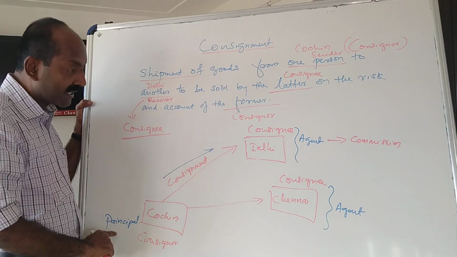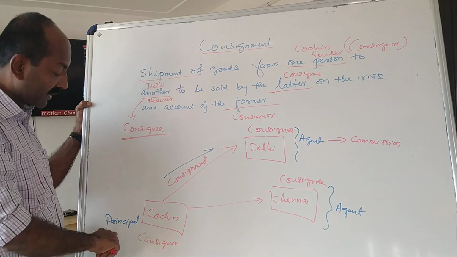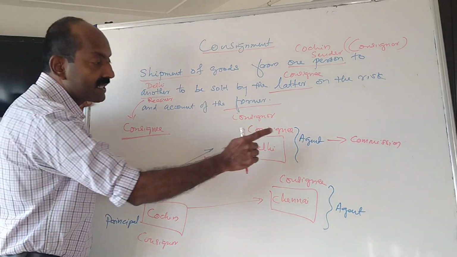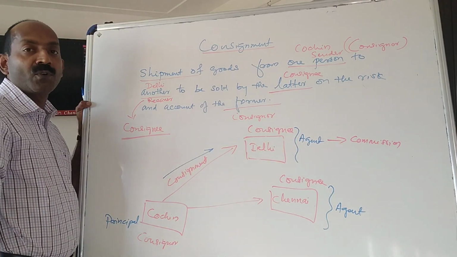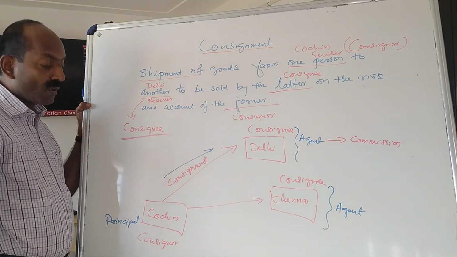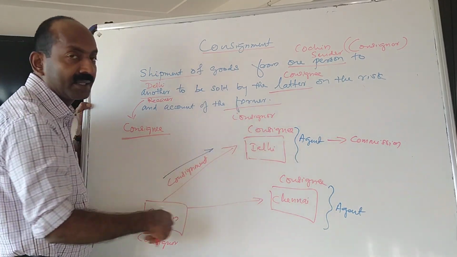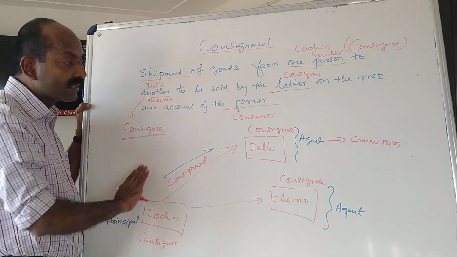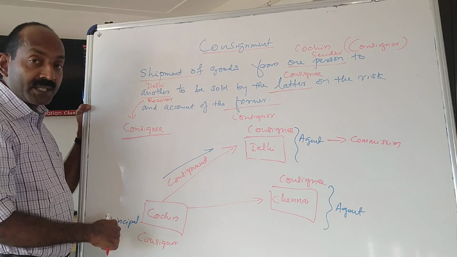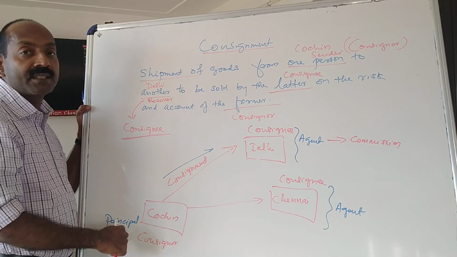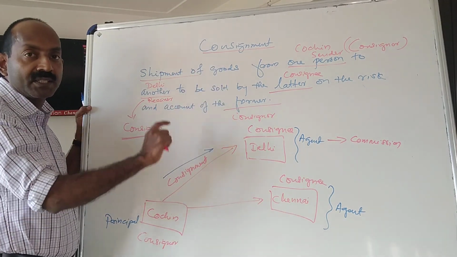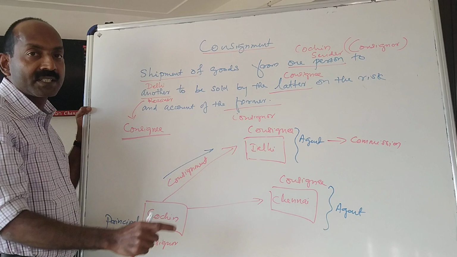And what is the relationship between consignor and consignee? The relationship between consignor and consignee is principal and agent relationship. What the consignee gets is commission for sale. After the goods are sold, the consignee gets commission. All the expenses in connection with the consignment and all the risk associated with the consignment are to be suffered by the consignor. I hope this much is clear to you, and these are some of the features of consignment.